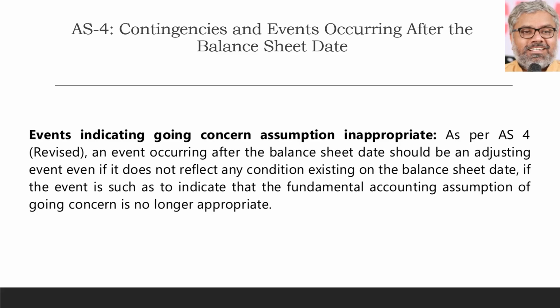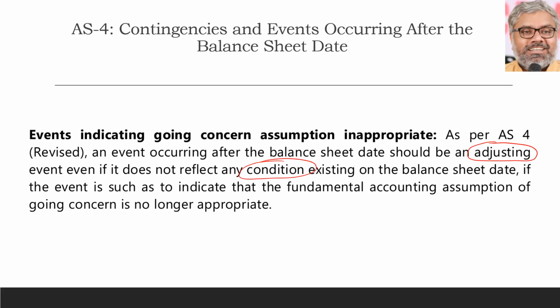It may not be able to continue its operations. If that serious a condition is there, which even impacts the going concern of the organization, then such an event should be treated as an adjusting event, even though there was no condition that existed on the balance sheet date, something like this earthquake example.